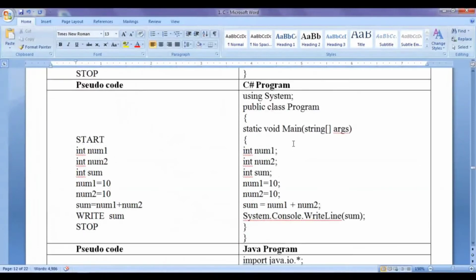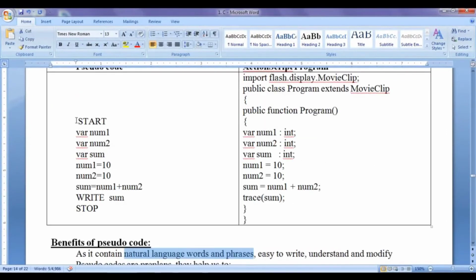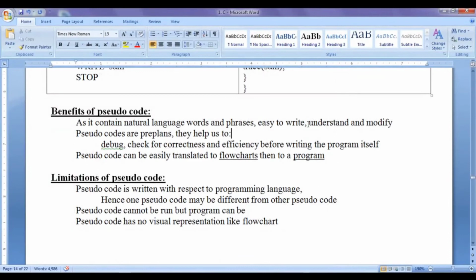Let's discuss now what are the benefits of pseudocode. As it contains natural language words and phrases, pseudocode won't contain complete statements. They contain words and phrases. They are easy to write, easy to understand and modify. Pseudocodes are pre-plans. They help us to debug, and check for correctness and efficiency before writing the program itself. Pseudocodes can be easily translated to flowcharts, then to a program, or we can directly translate a pseudocode to a program.